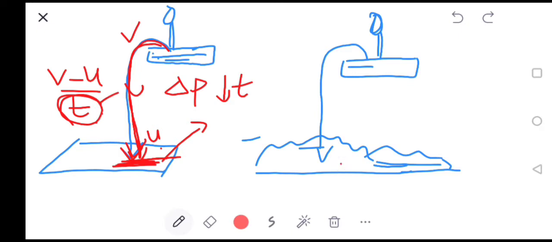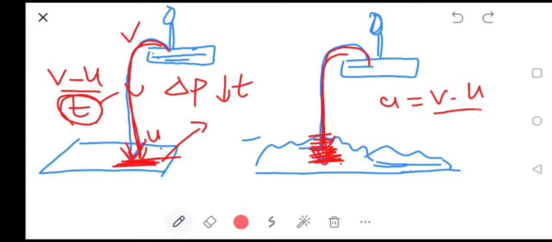Whereas when a person jumps on a heap of sand, the sand particles also move downward with his feet, due to which the time gap to come to rest has increased. So due to this increase in time gap, as we know, a is equal to v minus u upon t.